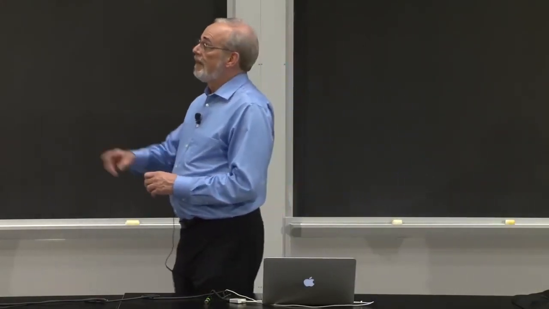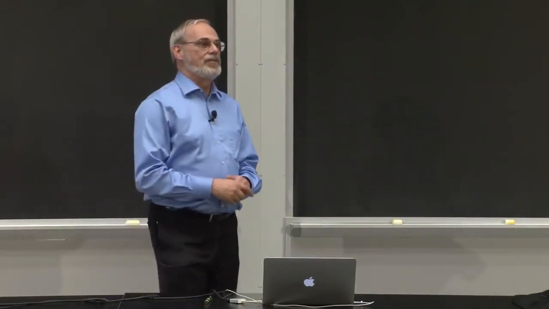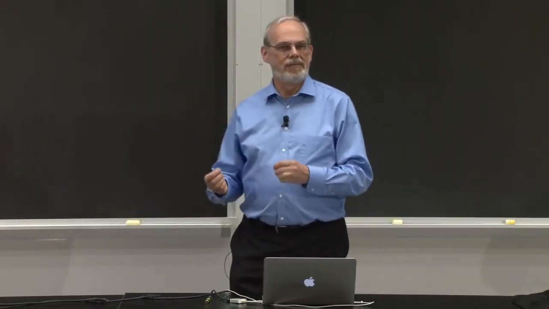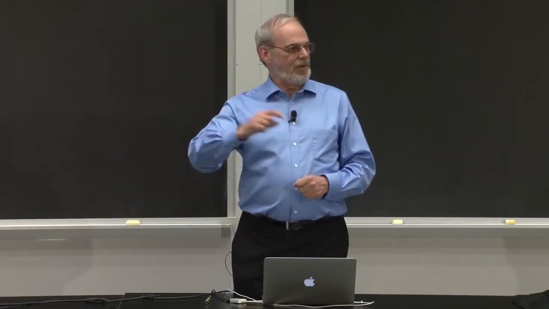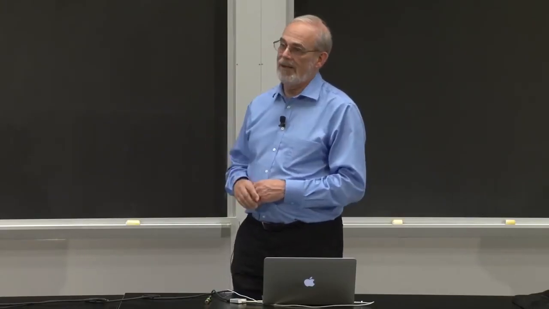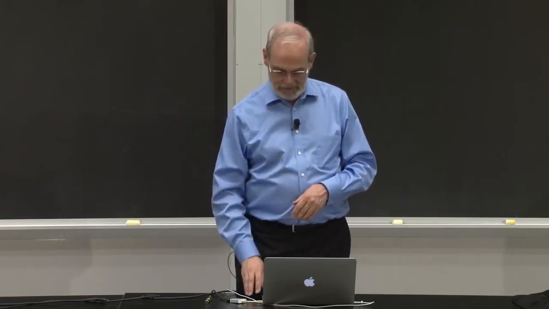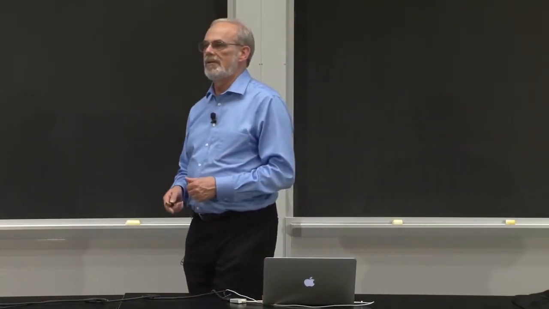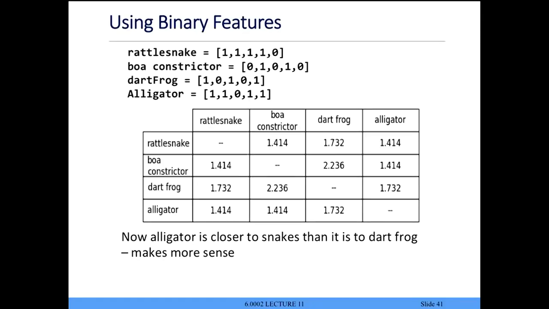How would I fix this? This is actually, I would argue, a natural place to use Manhattan distance. Why should I think that the difference in the number of legs is more important than whether it has scales or not? Why should I think that measuring that distance Euclidean-wise makes sense? They are really completely different measurements. And in fact, I'm not going to do it, but if I ran Manhattan metric on this, it would get the alligator much closer to the snakes, exactly because it differs only in 2 features, not 3. The other way I could fix it would be to say I'm letting too much weight be associated with the difference in the number of legs. So let's just make it a binary feature.